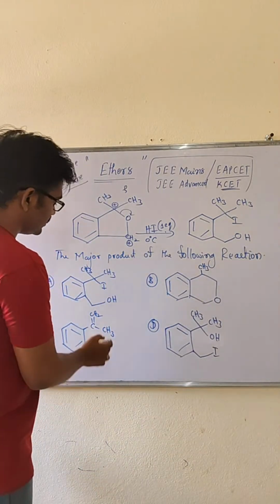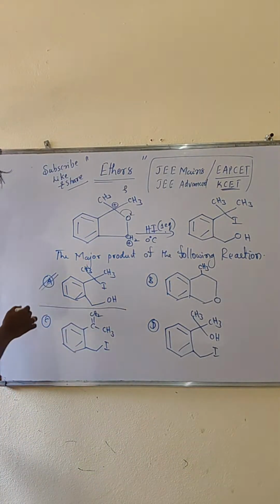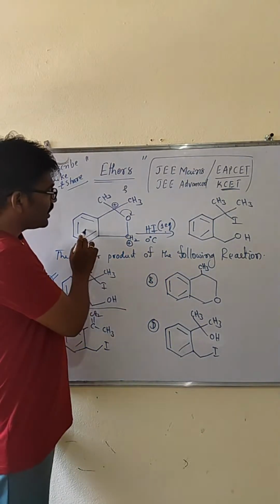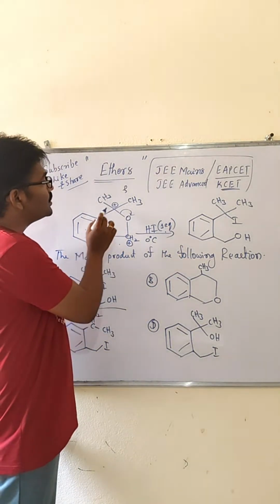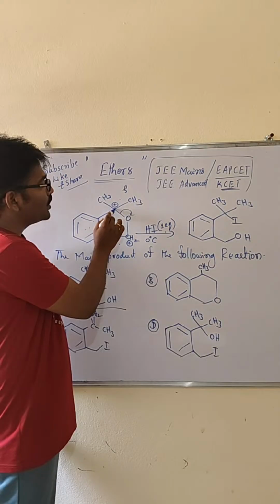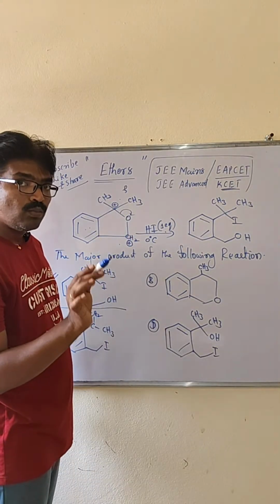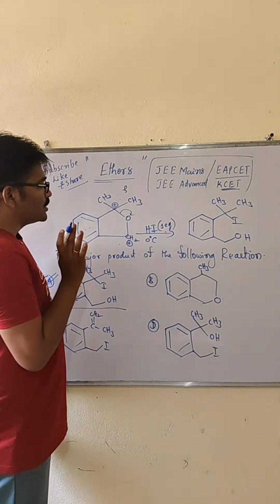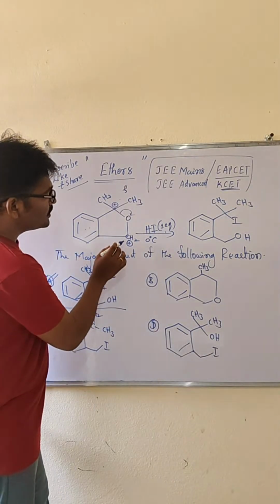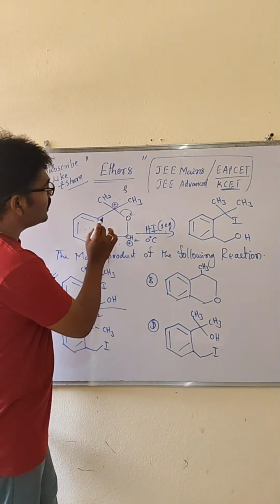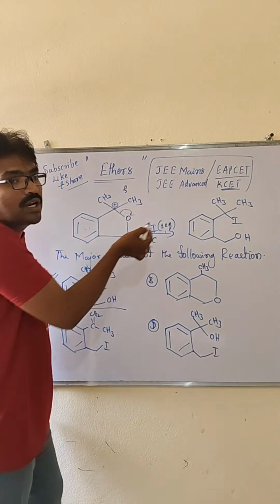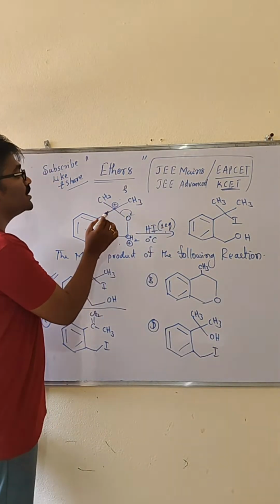So the answer is this. Remember, my dear students, when benzyl carbocation and tertiary carbocation are both competing. Even in this case we call it a benzyl carbocation as well as tertiary.